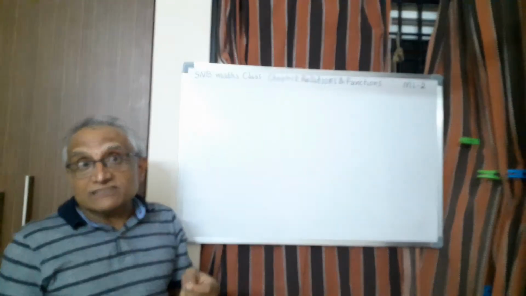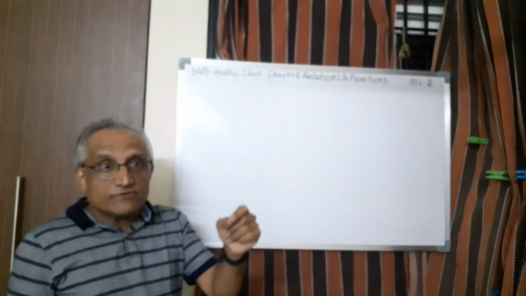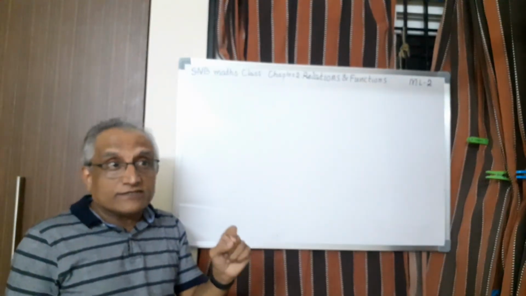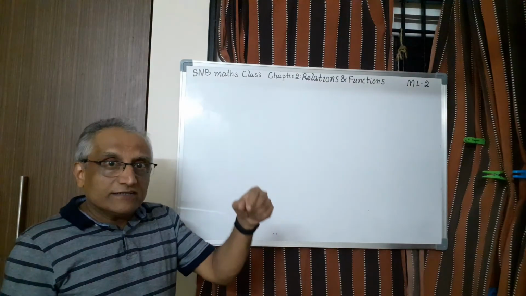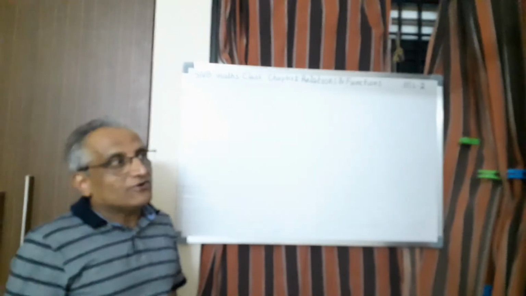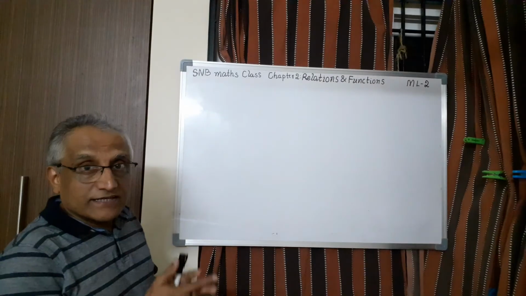And the last concept: a relation from A to B means A is different and B is different, so we use the phrase relation from A to B. If the relation is defined from A to A only, then we call it a relation in A. These are the basic things, and this completes the concept of relation.